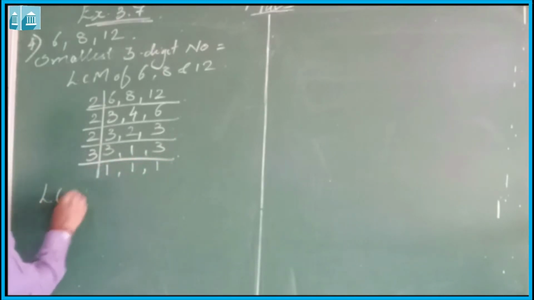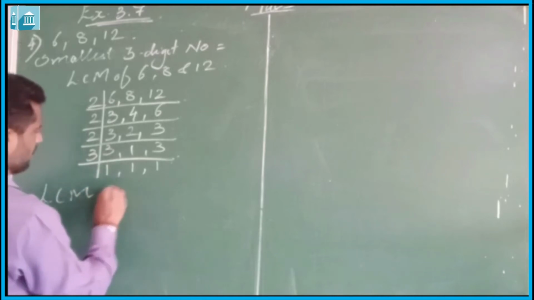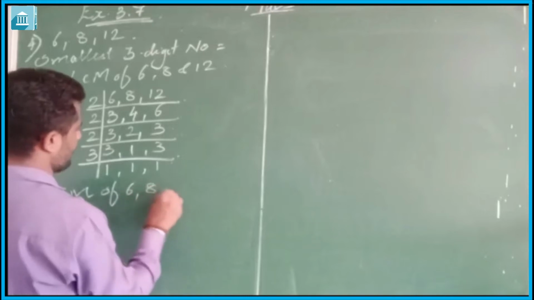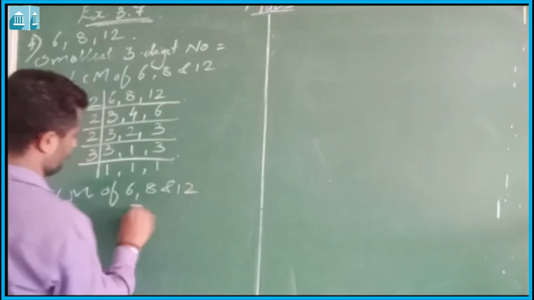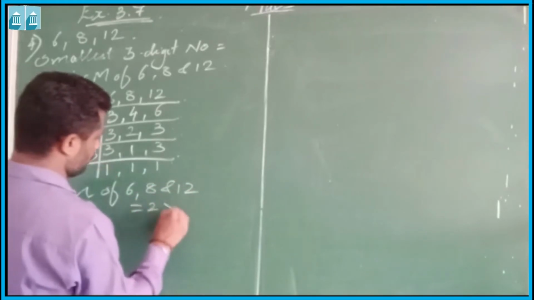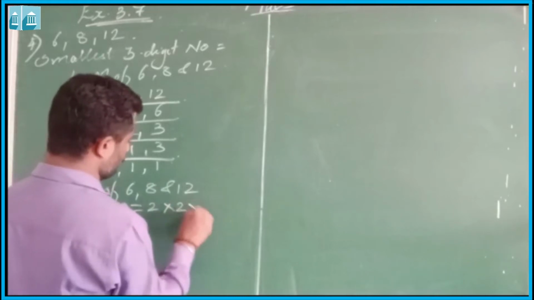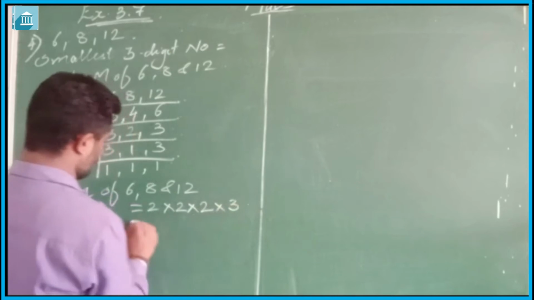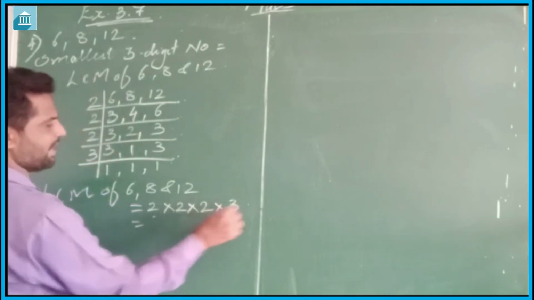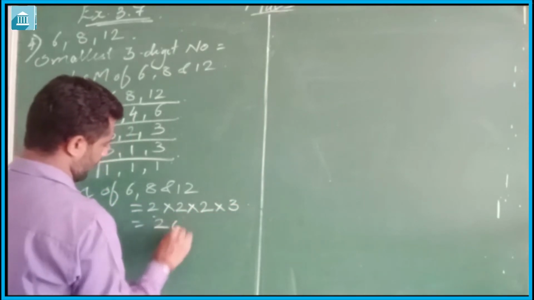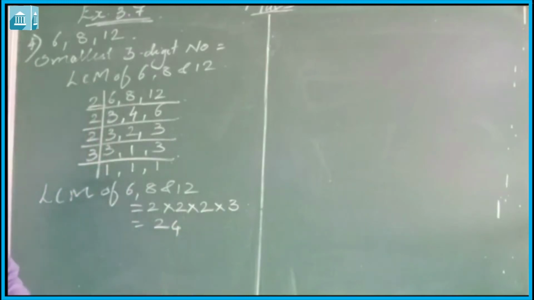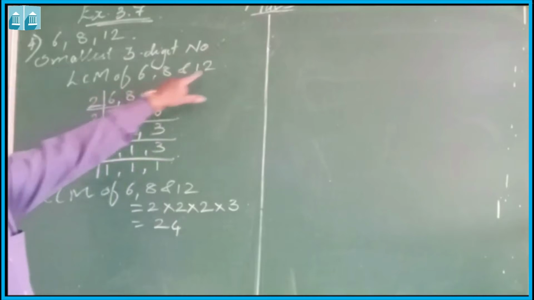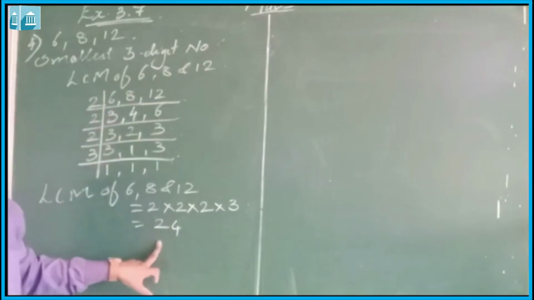Now first, as I told, we have to find out LCM of 6, 8 and 12, which will be equal to 2 into 2 into 2 into 3. 2 times 2 is 4, 4 times 2 is 8, 8 times 3 is 24. Here we got the LCM of 6, 8 and 12 is equal to 24.